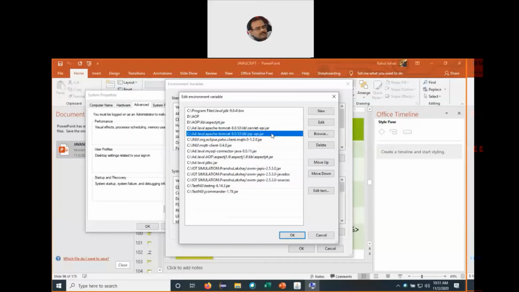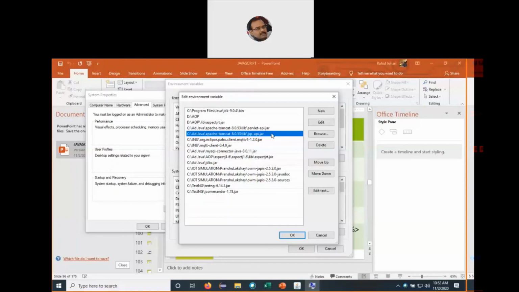So we should have the Apache Tomcat folder, then the lib folder, then backslash servlet-api.jar and jsp-api.jar, explicitly written, so that at runtime we do not have any problem. Once you have done that, restart the system to let them get activated on your machine, so the Windows operating system can read them at the time of executing the Apache Tomcat server.